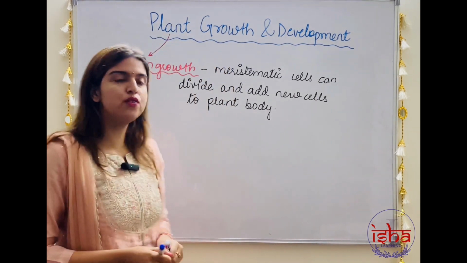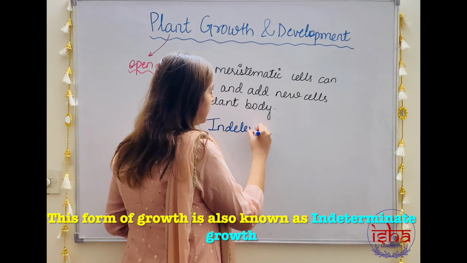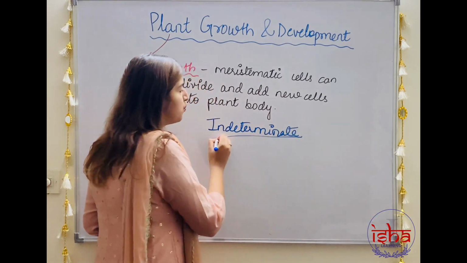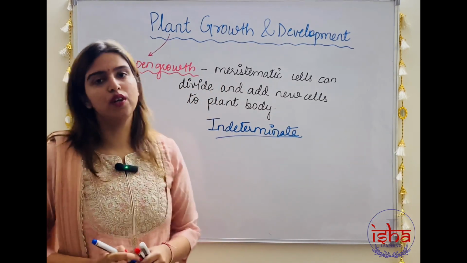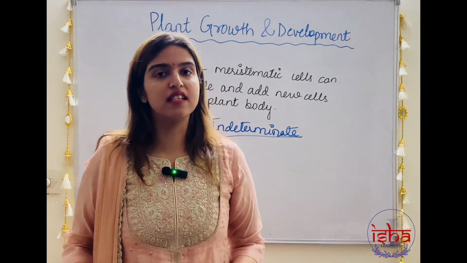This growth is also termed as indeterminate growth. It is called indeterminate. Why? Because the meristematic tissues will keep adding new cells to the plant body. So the growth is not restricted, it is indeterminate.